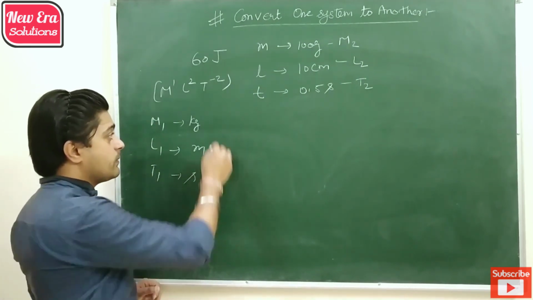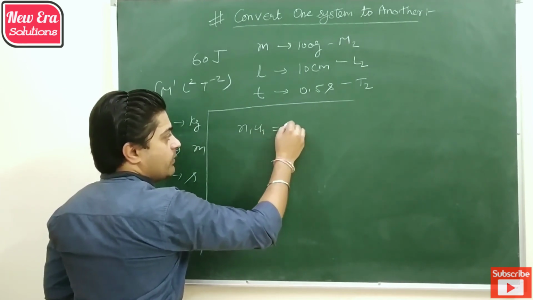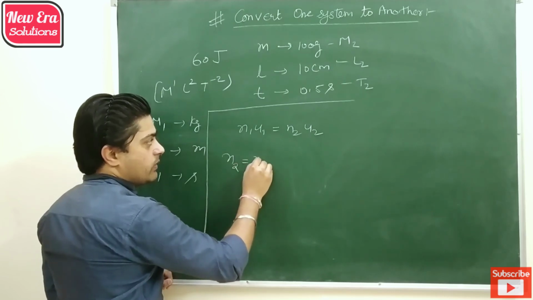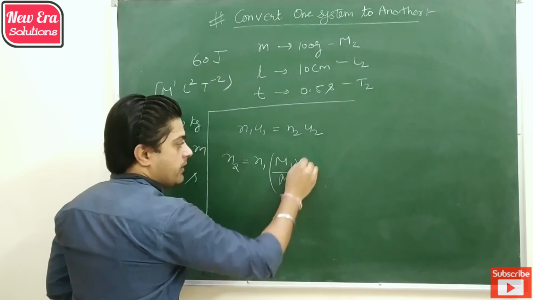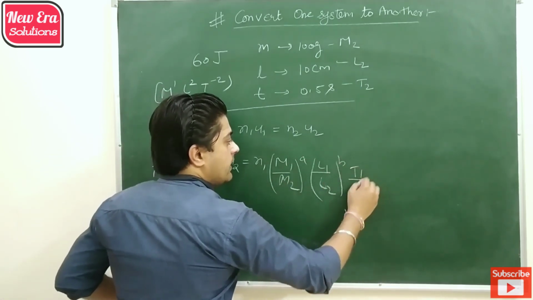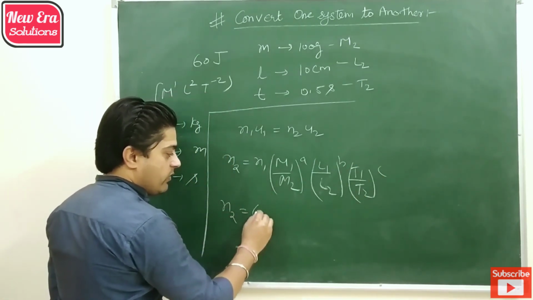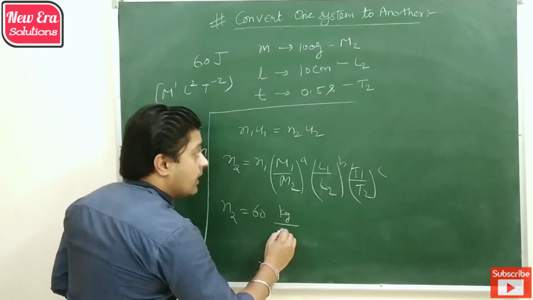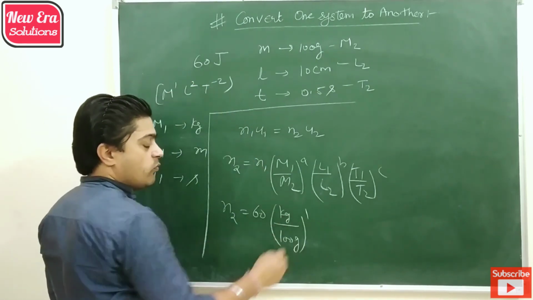Then by using the expression of measurement n1 u1 is equal to n2 u2, we get n2 is equal to n1 into (M1 by M2) power a, (L1 by L2) power b and (T1 by T2) power c. In our case, n1 is 60, M1 is kg, M2 is 100 gram and the power of mass is 1.